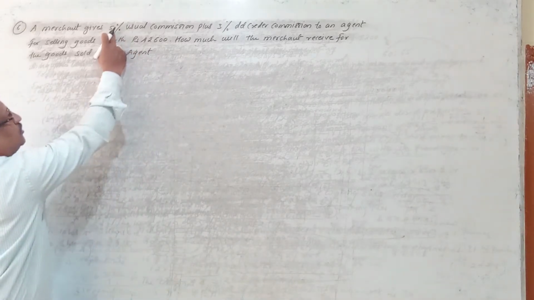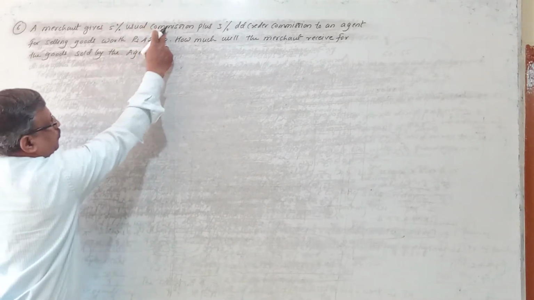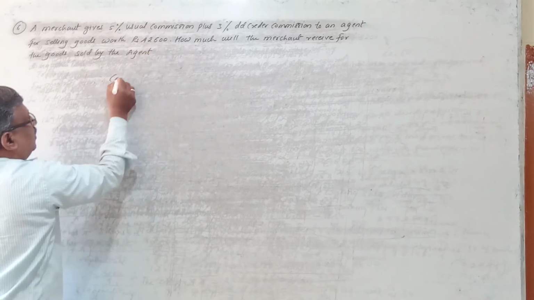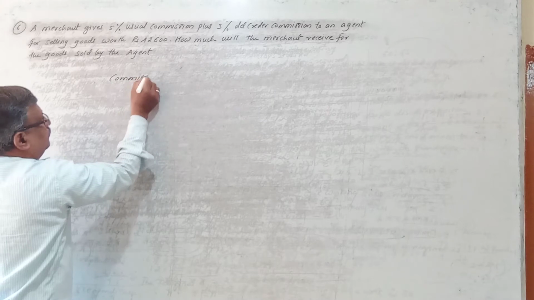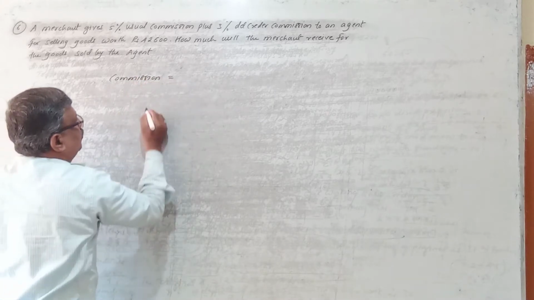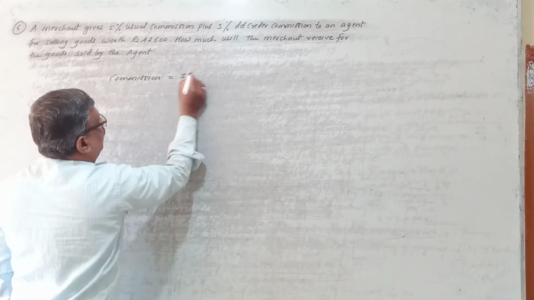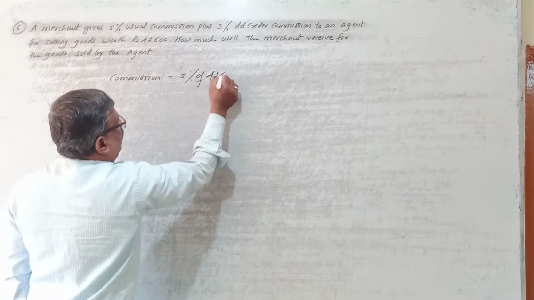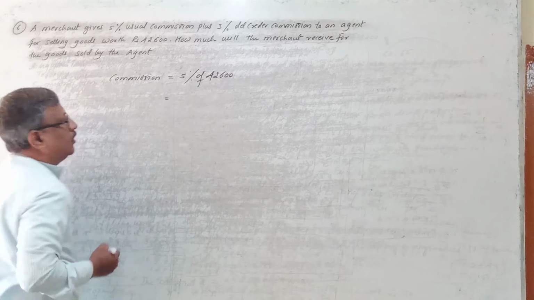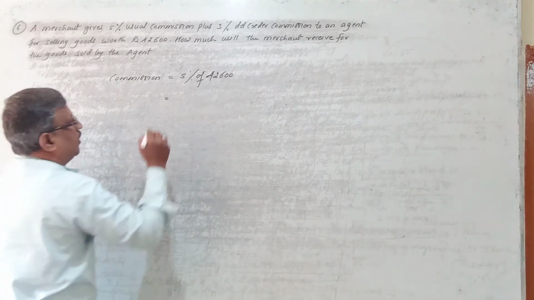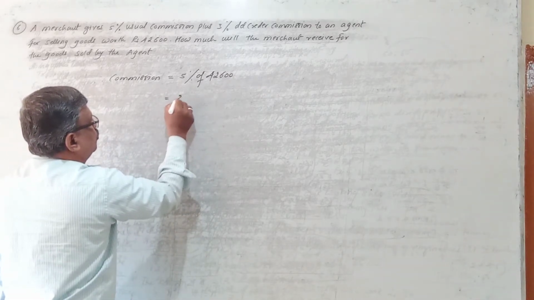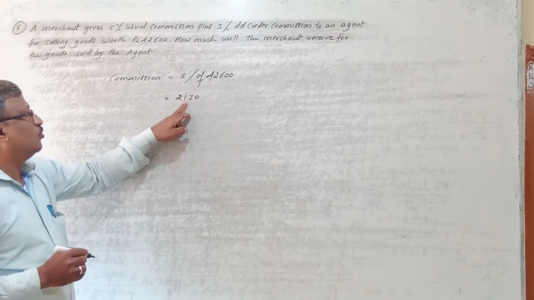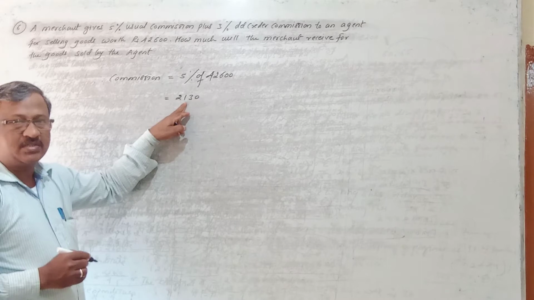So how much commission is he getting? He is getting 5% usual commission on what? On 42,600. So calculate the commission. Commission is equal to, calculate 5% on what? 42,600. So on 42,600, 5% comes to rupees 2,130. So for selling the goods, he gets 2,130 rupees as commission.